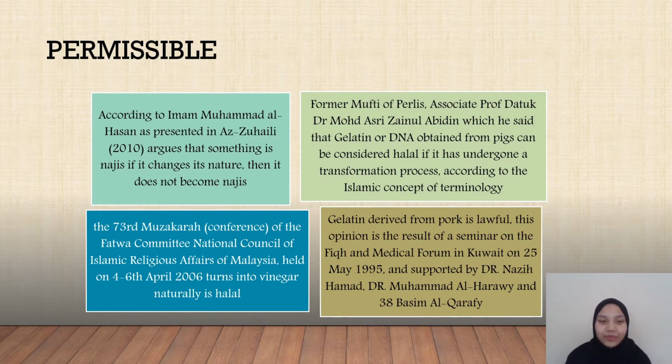Next, the third one is the 73rd Muzakarah Conference of the Fatwa Committee National Council of Islamic Religious Affairs of Malaysia, held on 4th till 6th April 2006. They said that they accept the use of gelatin in food after istihalal, based on the ruling on wine vinegar. The committee decided that wine that turns into vinegar by adding extra substance is unlawful. However, wine that turns into vinegar naturally is halal. And the last one is that gelatin derived from pork is lawful.